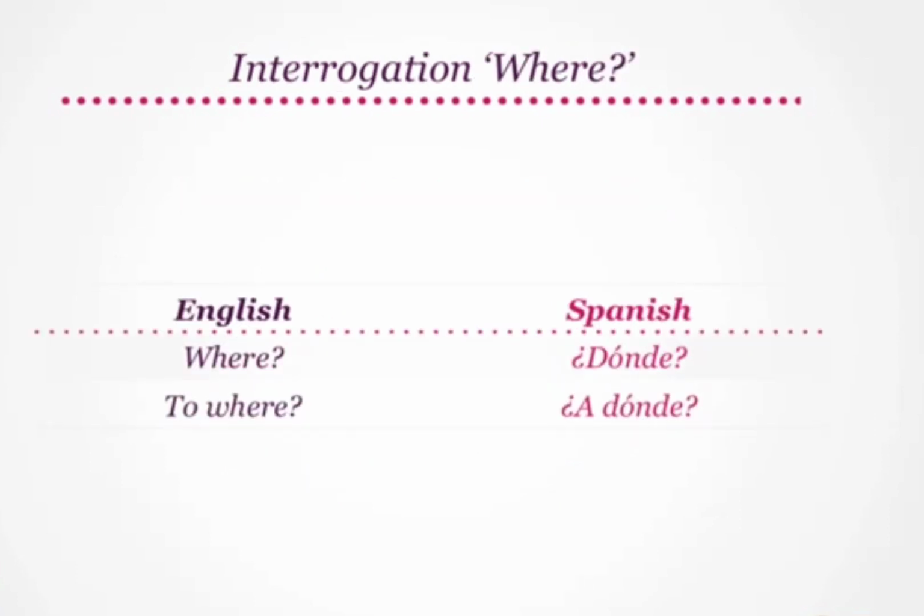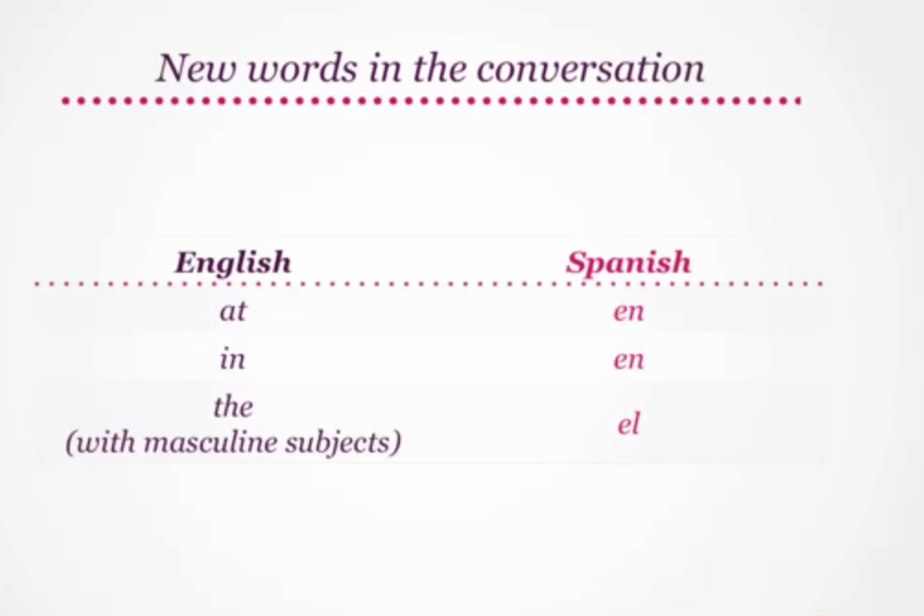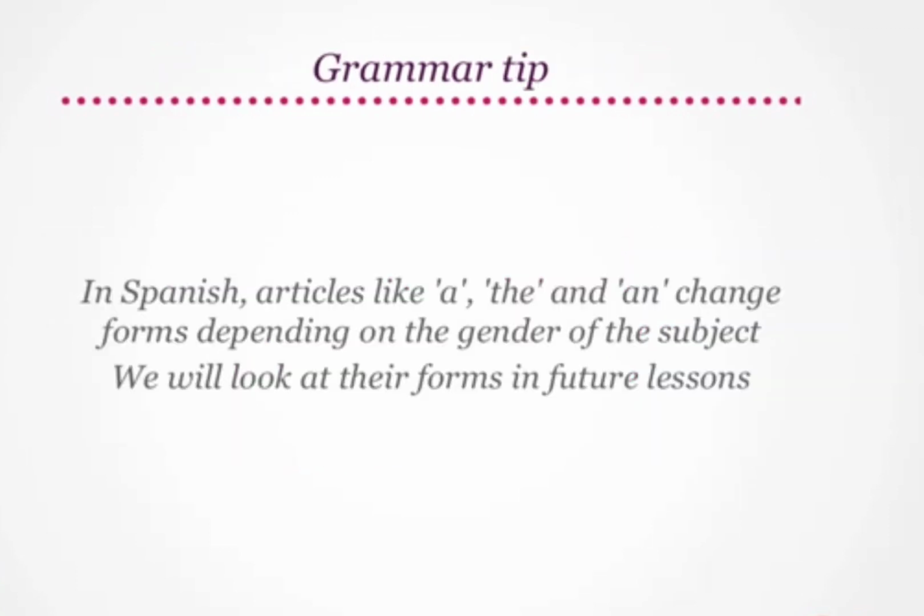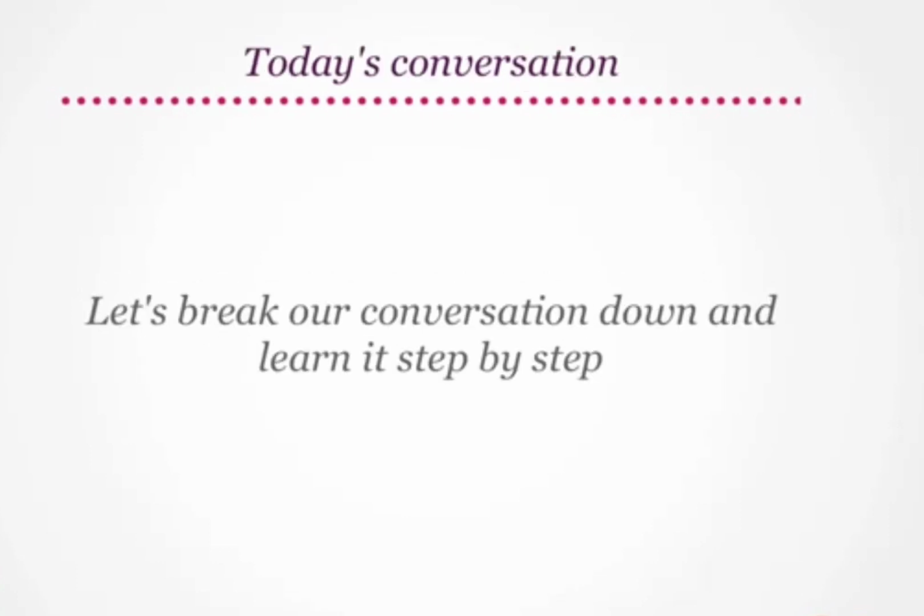Let's look at the interrogation where. Where translates to donde, and to where is a donde. Let's look at some more new words needed in a conversation. At translates to en. In becomes en. The, when used with masculine subjects, is el. In Spanish, articles like a, the, and an change forms depending on the gender of the subject. We will look at their forms in future lessons. Let's break our conversation down and learn it step by step.